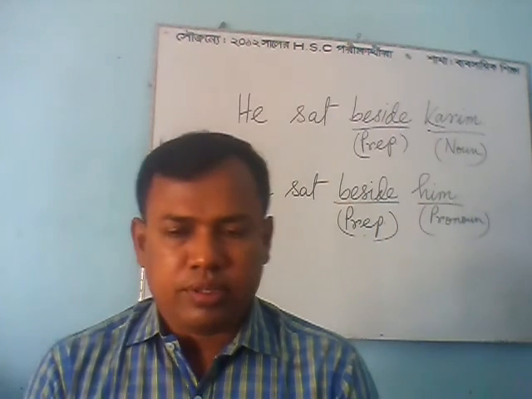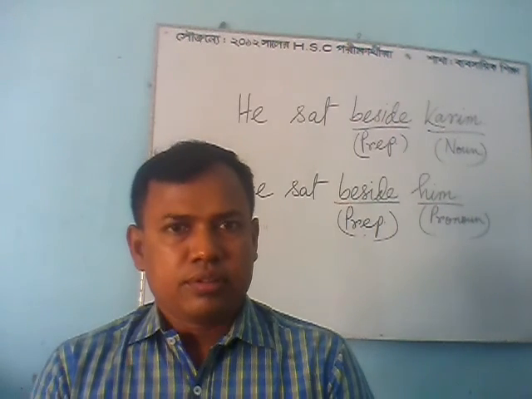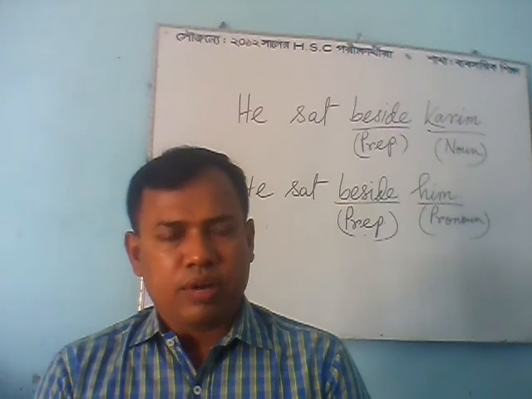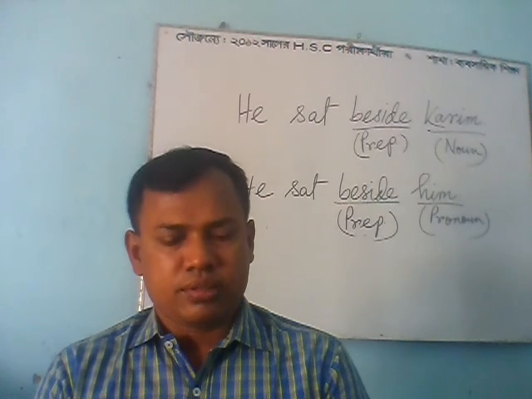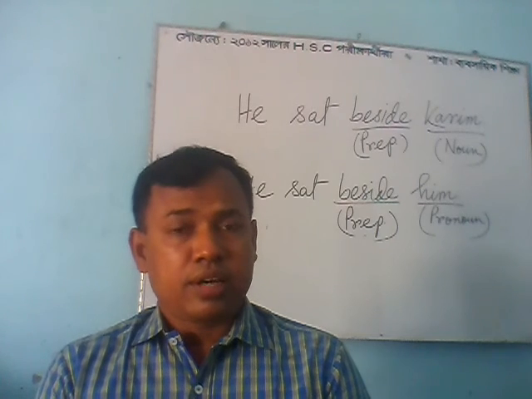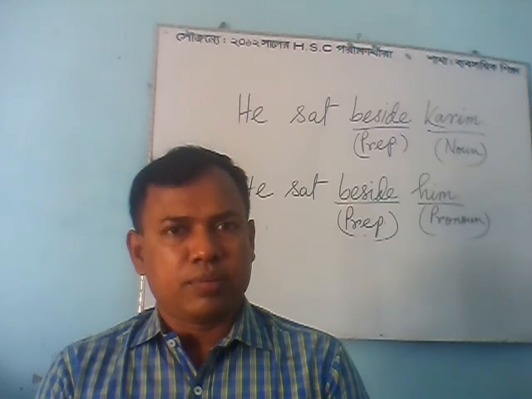So it is clear to you that the word beside is used before a noun or a pronoun, and it has made the sentence meaningful, and it has connected the subject and the verb with the noun or pronoun.